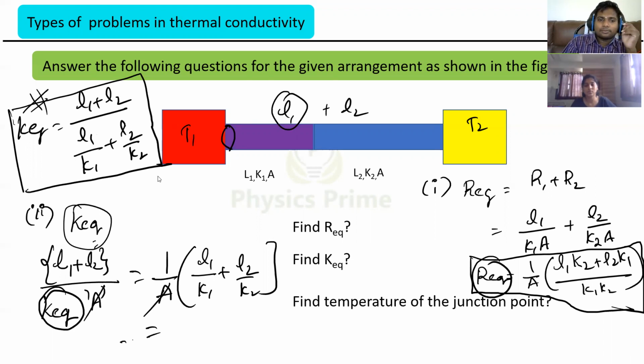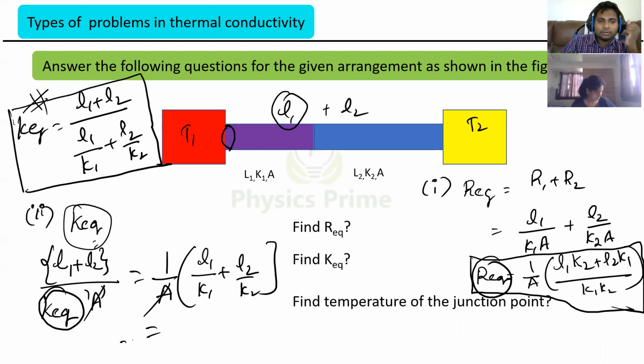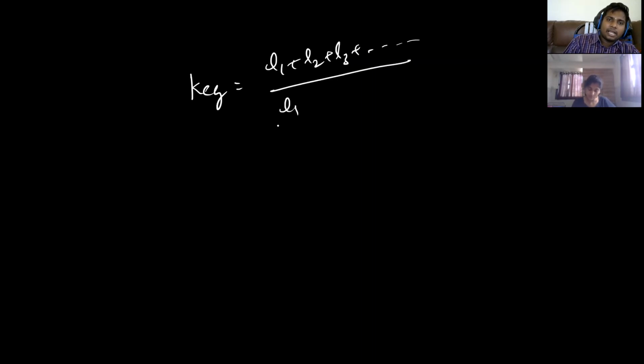So if someone asks me K equivalent for series, can I write it as L1 plus L2 plus L3 and so on, divided by L1 by K1 plus L2 by K2 plus L3 by K3 and so on. So this is K equivalent. The previous one is R equivalent.